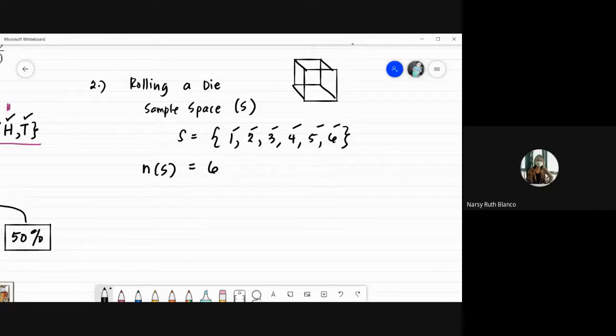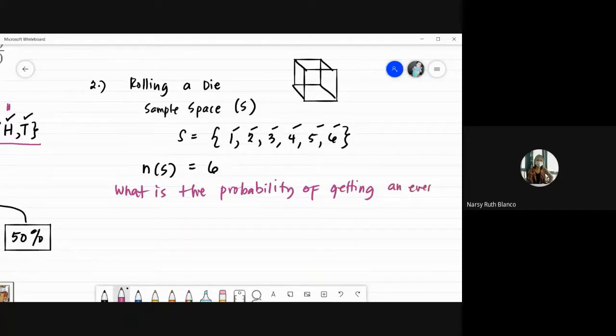And of course, if our event would be, okay, kung ang tanong is, what is the probability of getting, doon na tayo sa available dyan, ha? Example, getting an even number. Okay, even number of dots.